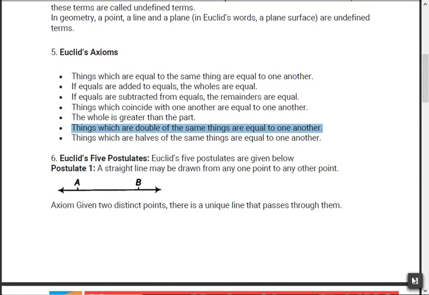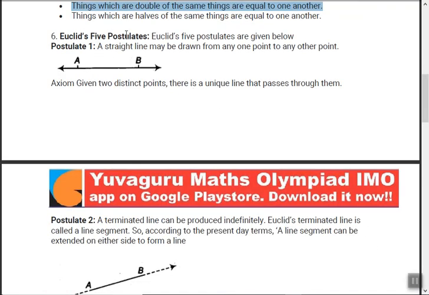Okay. Now the 5 postulates of Euclid. Let's study one by one. Postulate number 1: a straight line may be drawn from any point to any other point. It means if I take this point A and any other point B anywhere, I can draw a line.